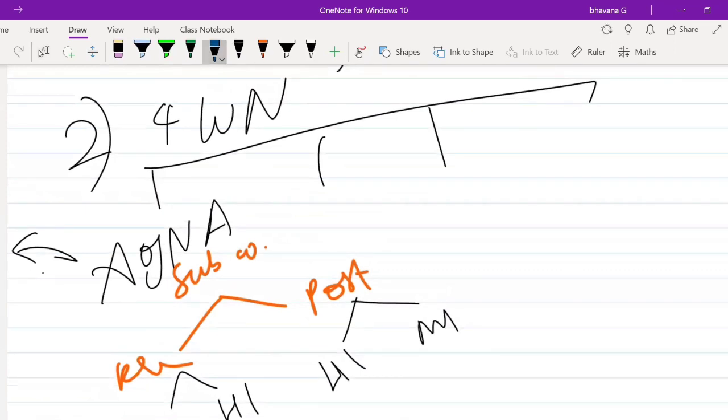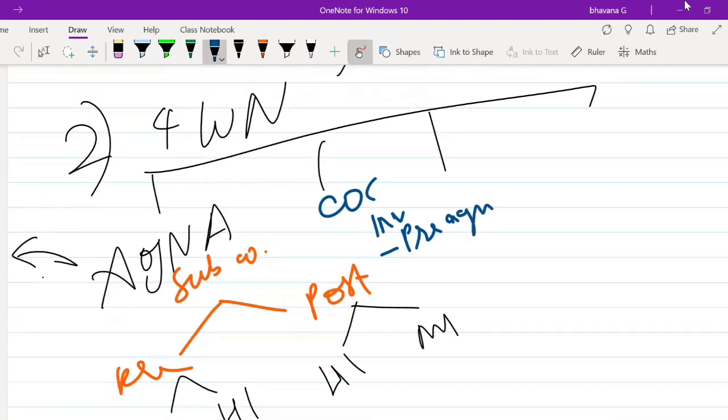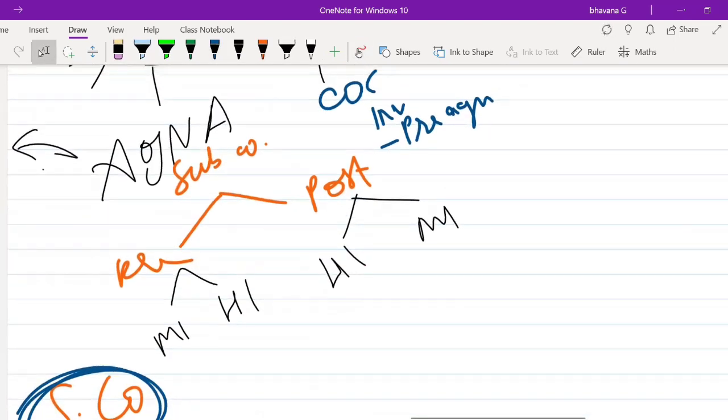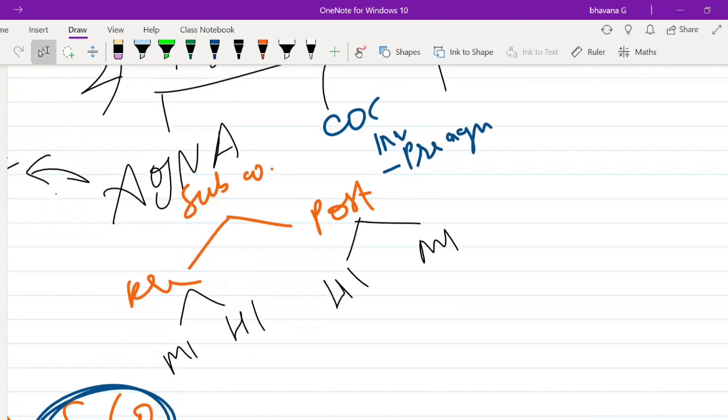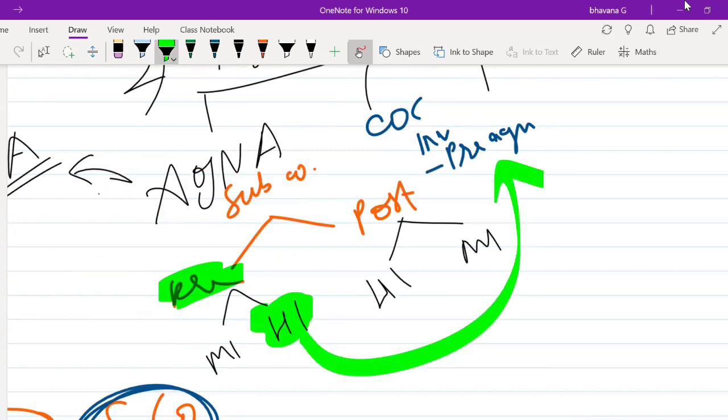What was working note number 2? Working note number 2 was cost of control. In cost of control, whatever was the investment in subsidiary company, we deducted the holding interest's share of pre-acquisition profits. We took the pre-acquisition share of holding interest and wrote it in the second working note.